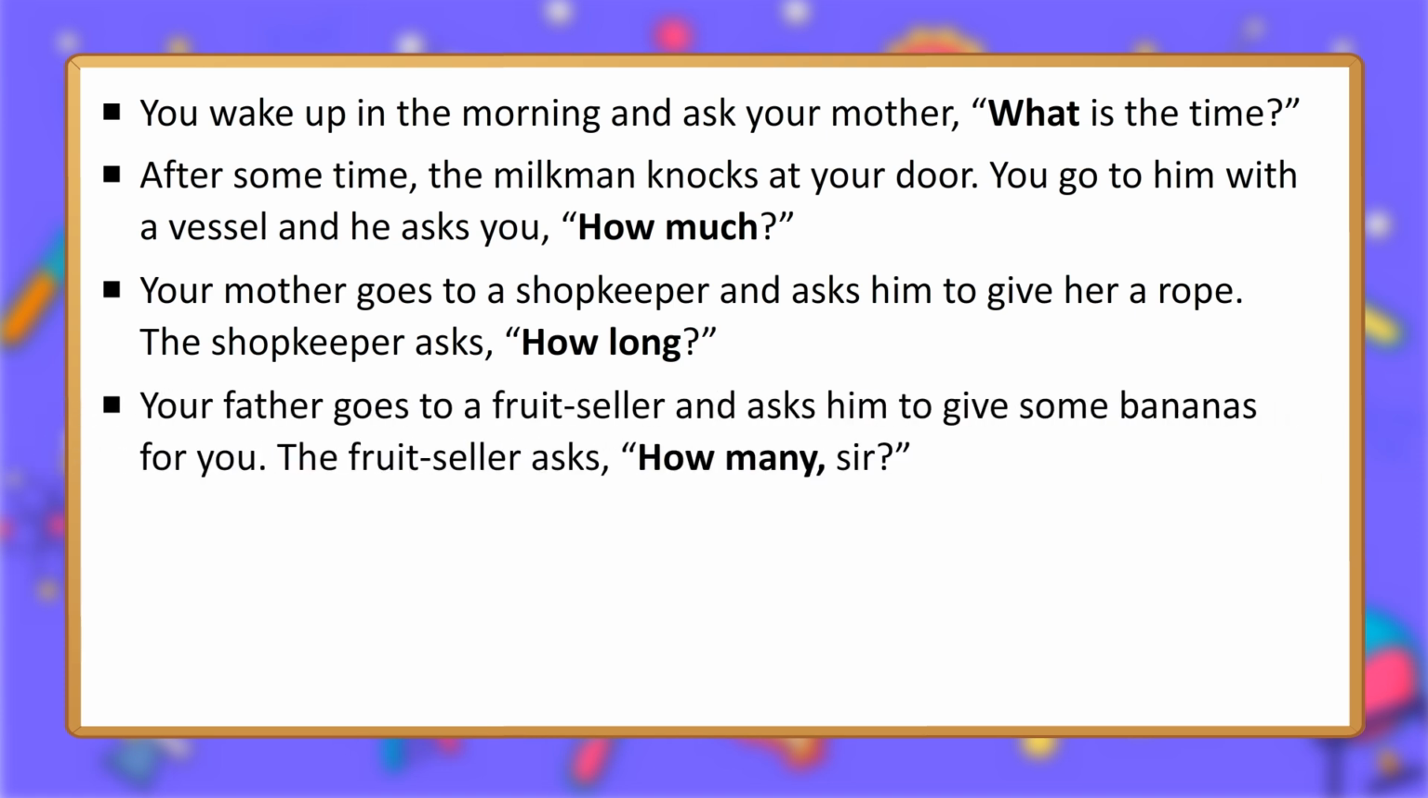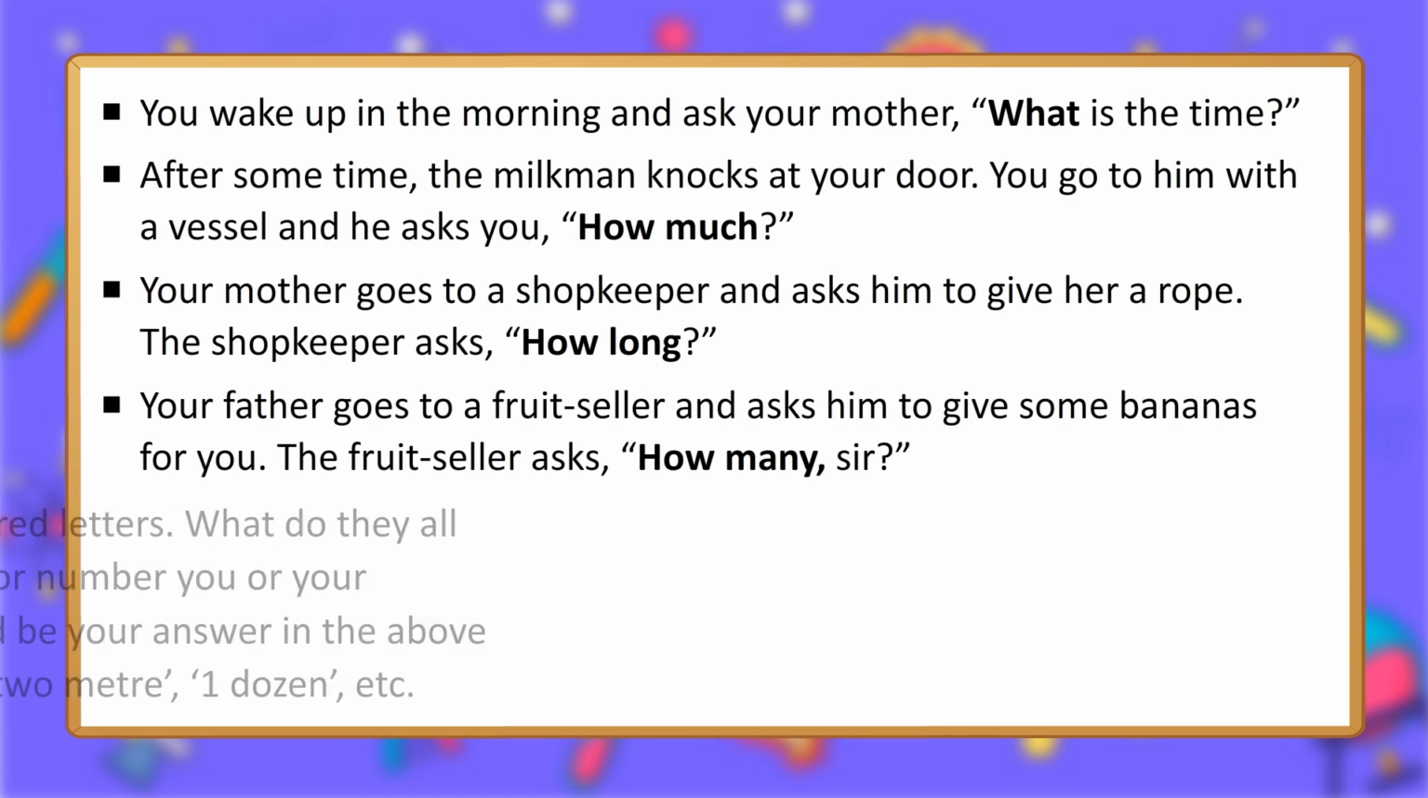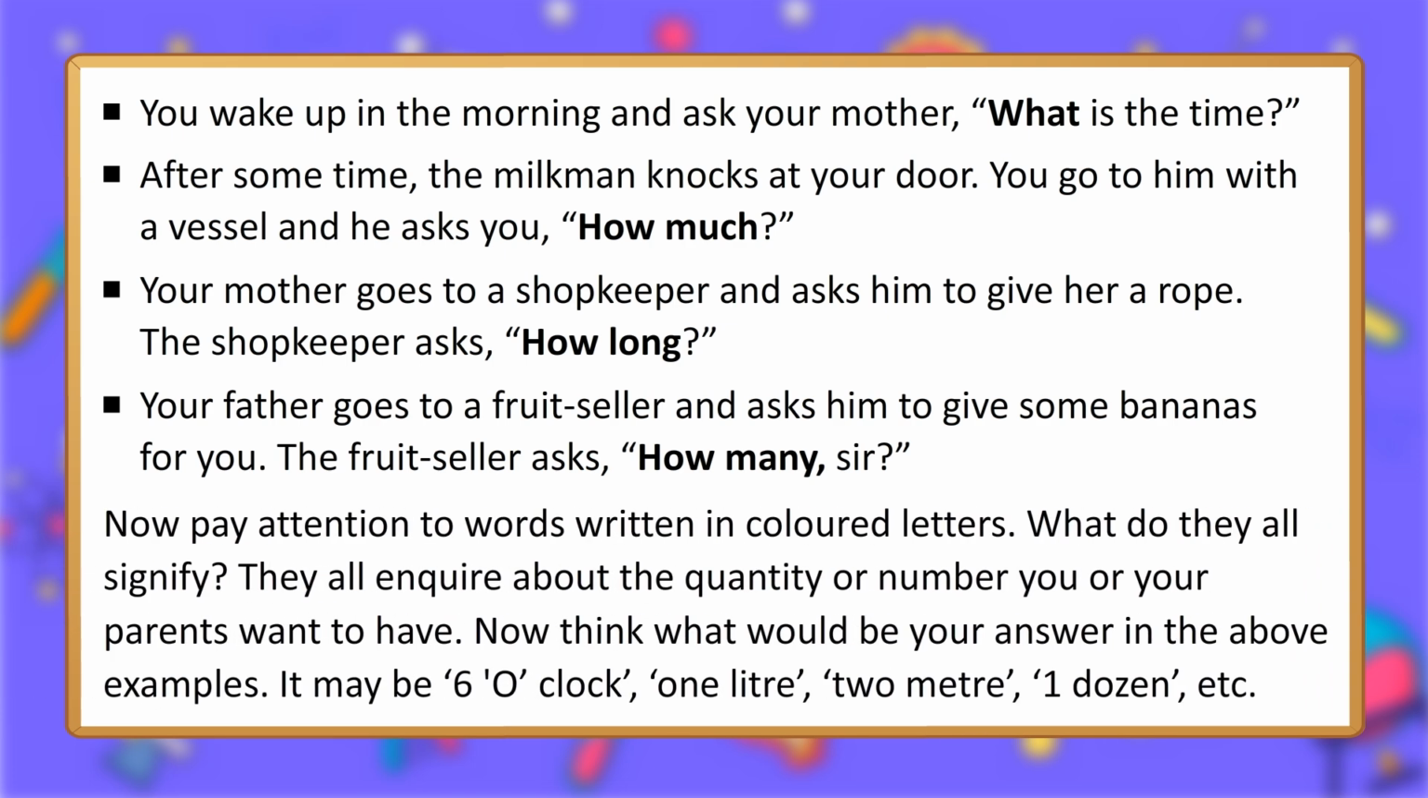Your father goes to a fruit seller and asks him to give some bananas for you. The fruit seller asks, "How many, sir?" Now pay attention to words written in colored letters. What do they all signify? They all inquire about the quantity or number you or your parents want to have.